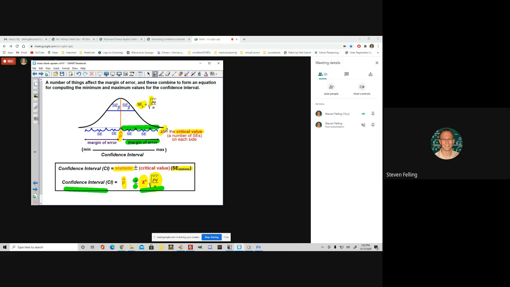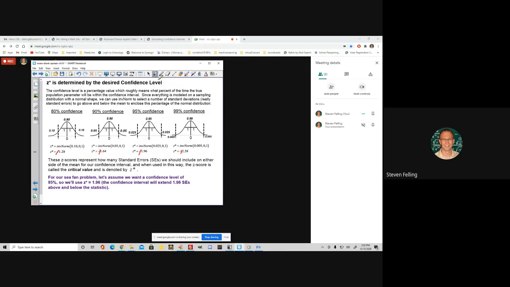So how is it that we set this z star value? Well, that depends upon how confident we want to be. Confidence interval refers to the width of the interval itself, but there's another phrase called confidence level. Confidence level is the percentage confident we want to be that our interval captures the real value. For example, if we wanted to be 80% confident, then on a normal distribution of z-scores, where the mean is 0 and standard deviation is 1, we would have 80% centered in the middle, and that would leave 20% left over, 10% here and 10% here.